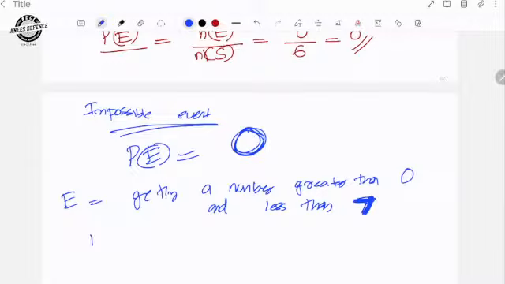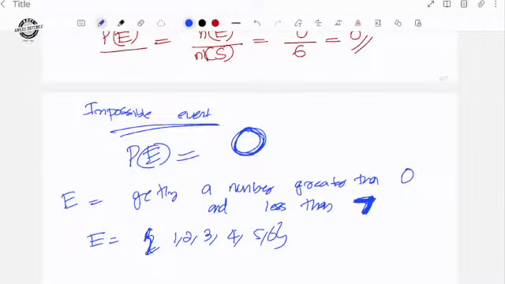So what are the favorable outcomes? Because all possible outcomes are greater than 0 and less than 7, the favorable outcomes are 1, 2, 3, 4, 5, 6. That means all members of the sample space came into the event also.